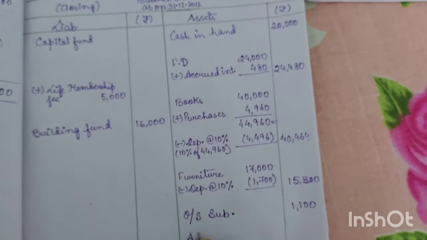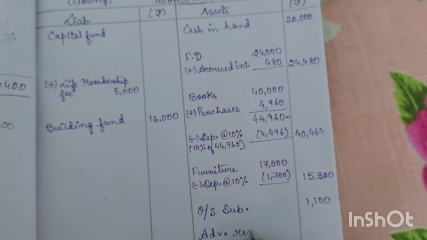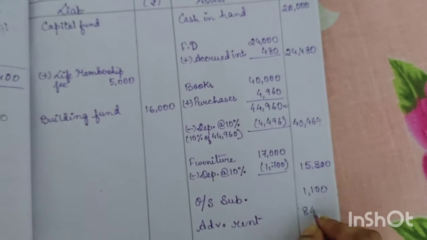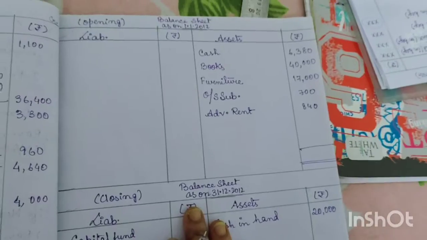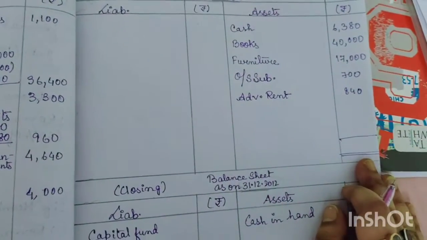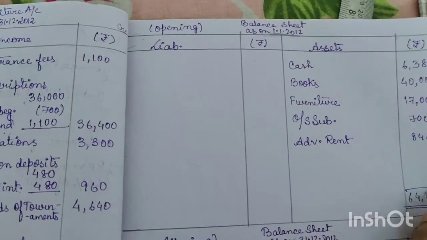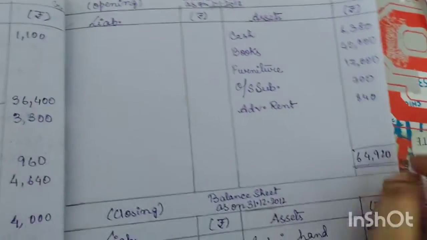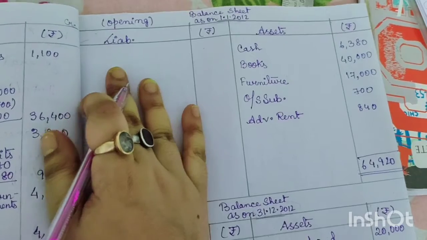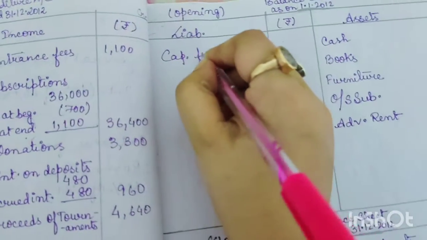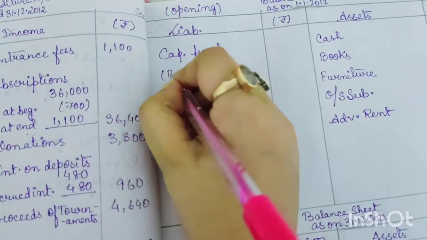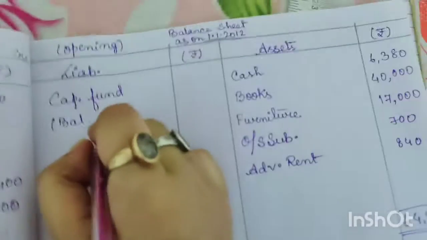advance rent 840. So all the transactions are recorded here. Now we can calculate the capital fund. So first we will total this side. The total of asset side is 64,920, and here as we don't have any other liability, so we can write here directly capital fund, balancing figure.